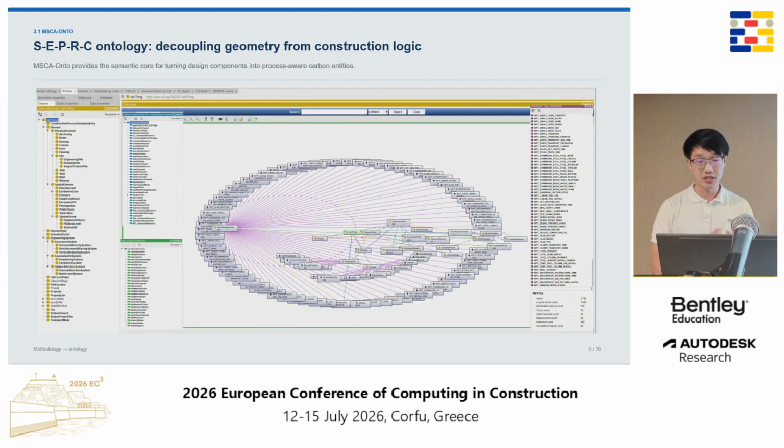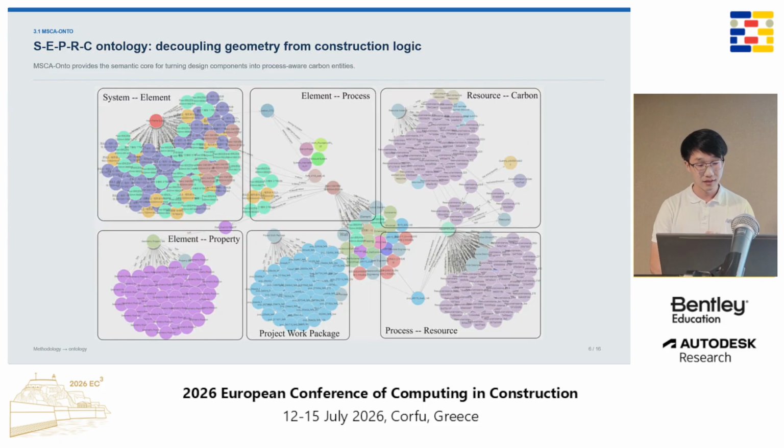This slide shows an implementation view of the ontology. After the ontology is applied to project data, we generate a carbon knowledge graph. This graph links system, element, process, resource, and carbon information together. The benefit is traceability. If we see a carbon result, we can trace it back to the resource, the construction process, the element, and the engineering system. This is important for design support because engineers do not only need a total carbon number, they also need to know where the carbon comes from and where it can be changed.